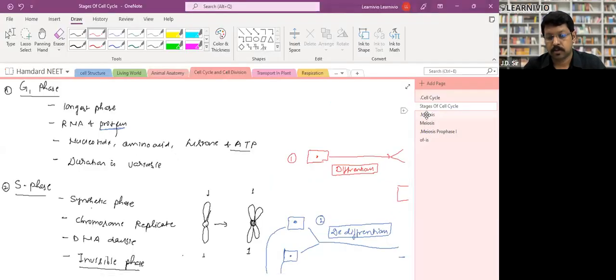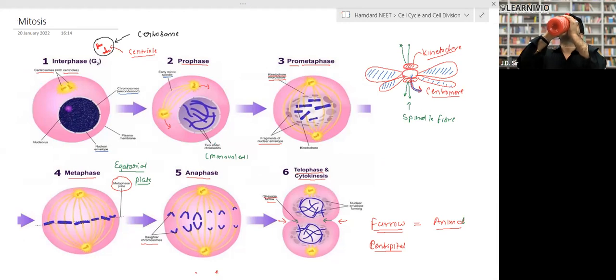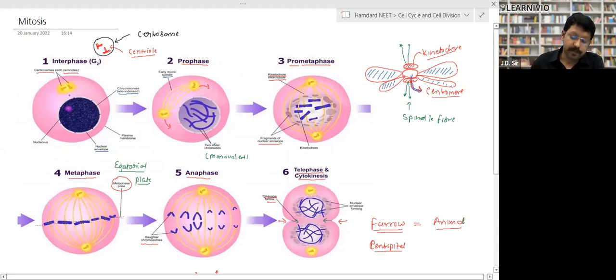Now mitosis. So mitosis is equational division, right? Look, this is the interphase nucleus.